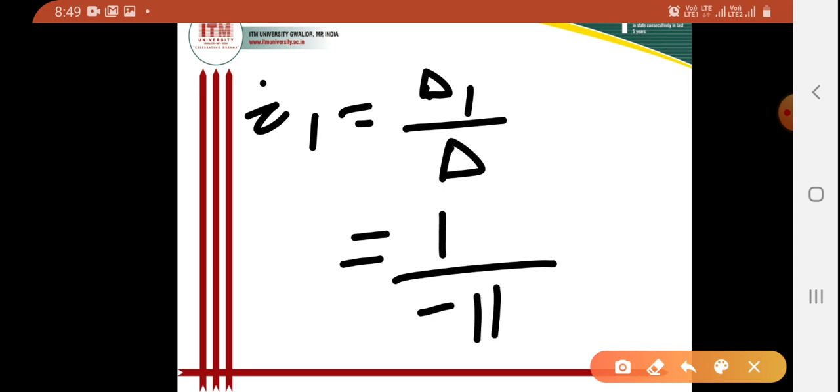So the resultant will be minus 1 by 11. So this is the answer for I1. One unknown quantity is solved now.